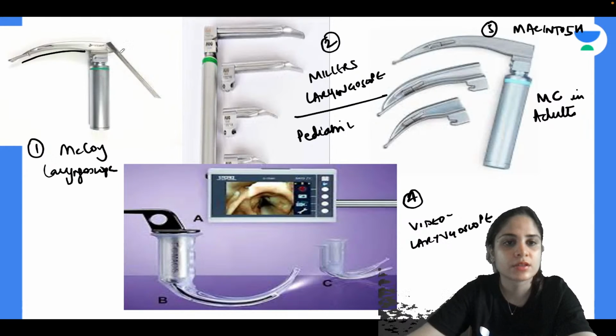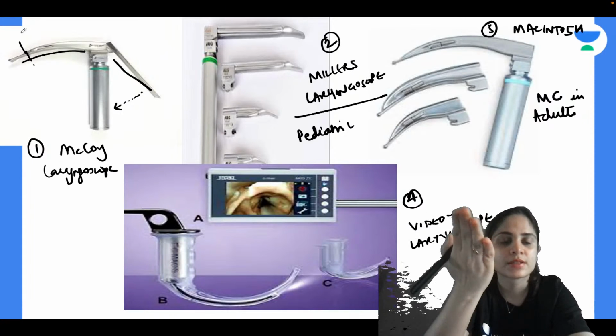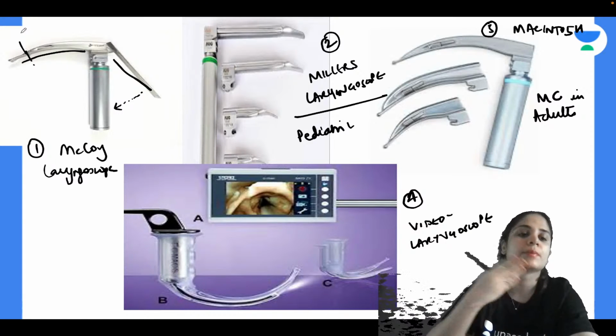You can see over here, this is a curved blade and it has a lever. When you push the lever down, this part is flexible and it will move. Because of this flexible movement, you can lift up the epiglottis.